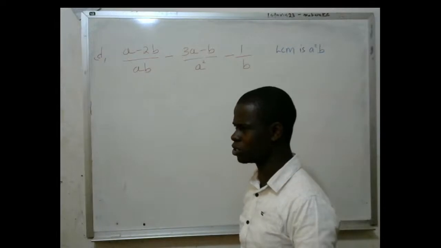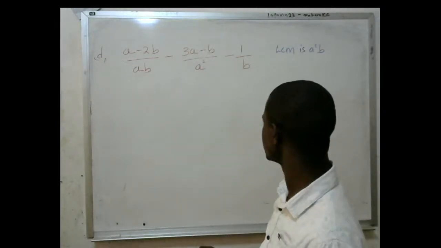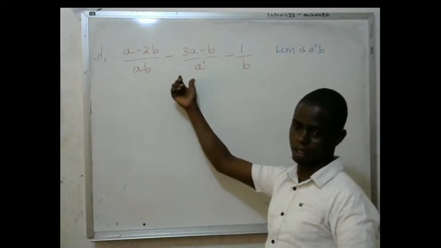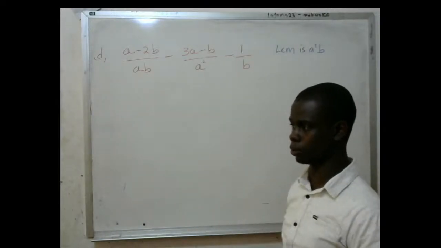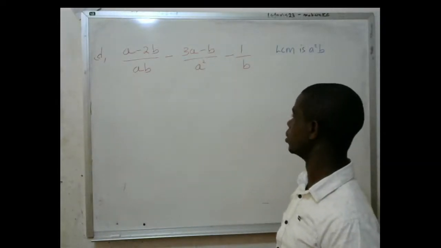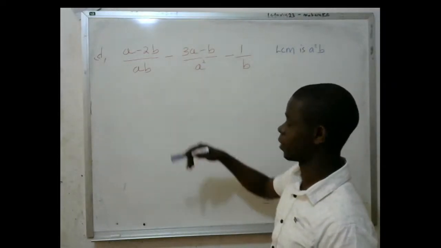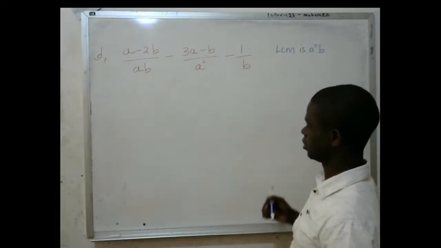Someone tell me, why are you not using the LCM as AB? I'm not using AB simply because this one is squared. If I choose to use A, then I will be leaving this one out. With LCM, you're looking at the common multiple, the lowest common multiple. The LCM of these two is this one. So the LCM is A squared B.